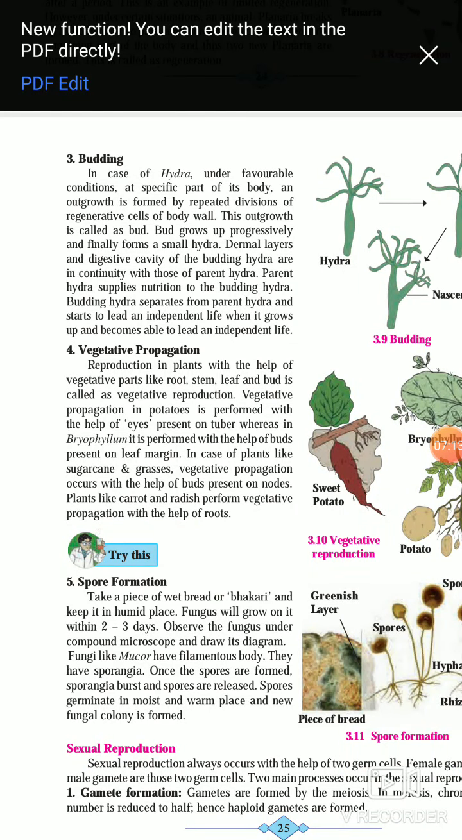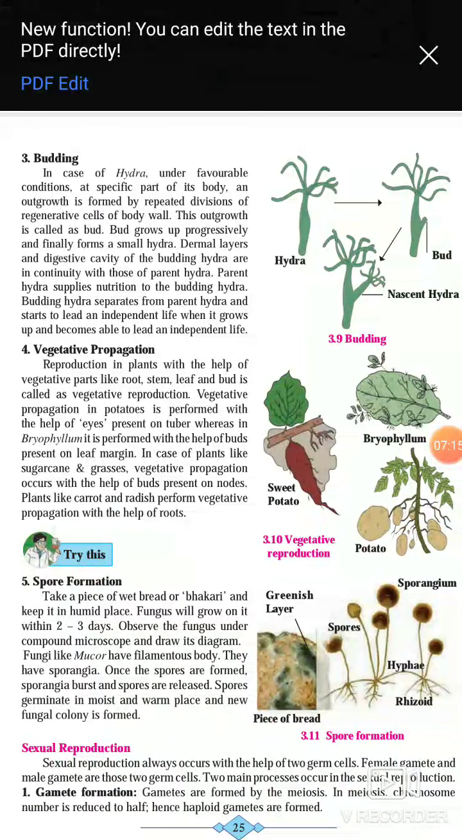So vegetative propagation is again a type of asexual reproduction seen in higher plants, and it occurs with the help of vegetative parts. Vegetative means parts like root, stem, leaf, bud. All these parts are called vegetative parts, and the reproduction is called vegetative reproduction. In potatoes, it is performed with the help of eyes or buds present on the tuber. Whereas in bryophyllum, it is performed with the help of buds present on the leaf margin.